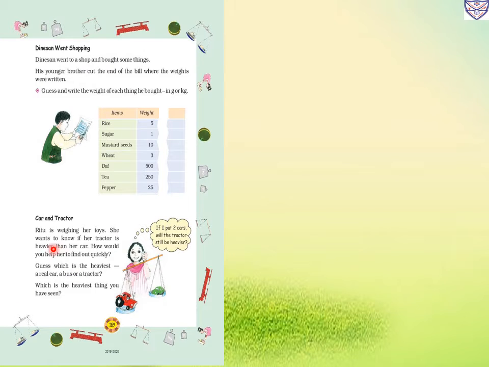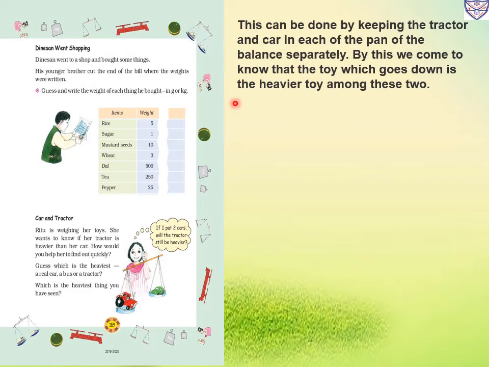Now same page, car and tractor. Ritu is weighing her toys. She wants to know if her tractor is heavier than her car. How would you help her to find out quickly? This can be done by keeping the tractor and the car in each pan of the balance separately. By this we come to know that the toy which goes down is the heavier toy among these two. So she will put the tractor in one pan and the car in the other, and the side which goes down is the heavier one.